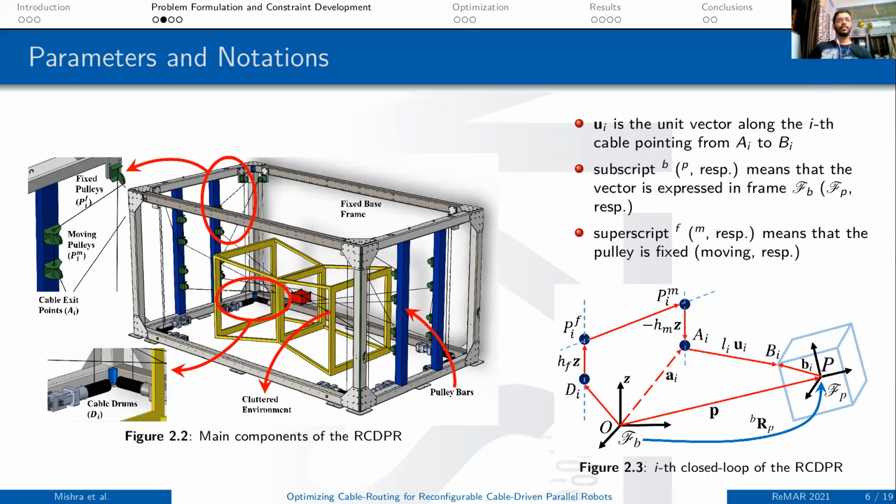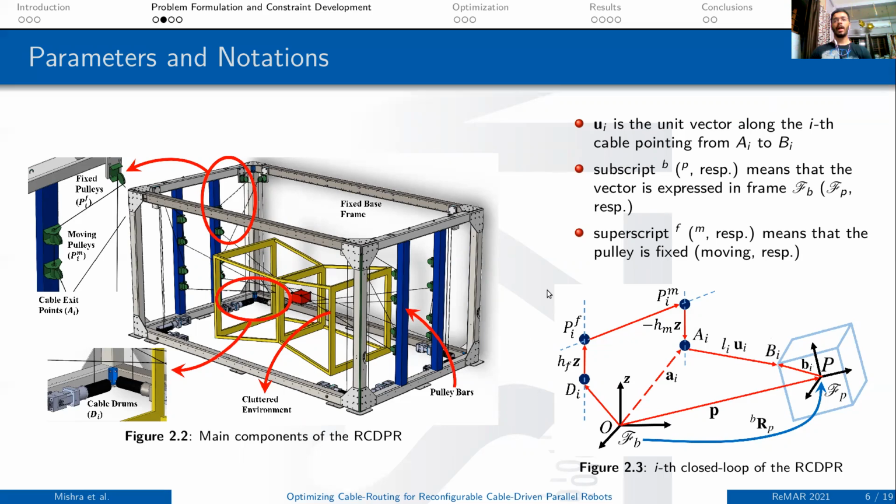We have a fixed frame and a moving platform. The anchor points on the moving platform are shown by B_i, whereas the cable exit points on the fixed frame are shown as capital A_i. We show moving pulleys with a superscript M and fixed pulleys with a superscript F over P_i. Finally, there are cable drums D_i and pulley bars represented by blue.